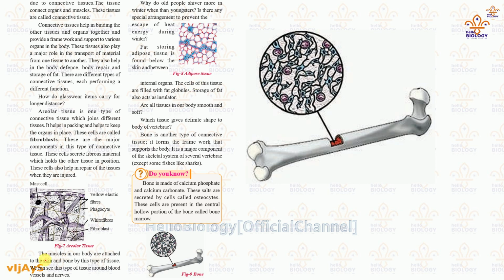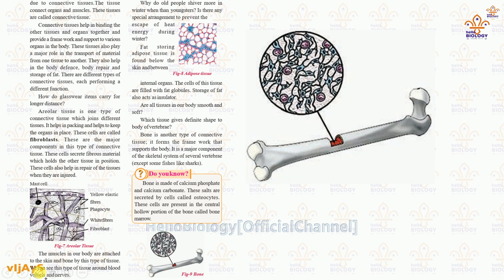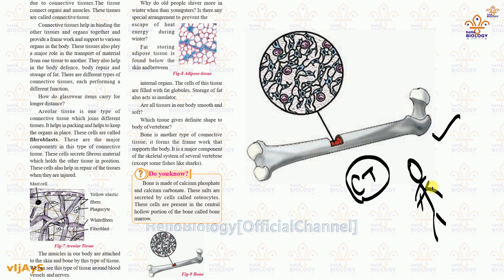And adipose tissue. Today's class, we discuss one more connective tissue. It is called bone. The meaning of connective tissue I explained in the previous class. If you have not listened, go and watch the previous topic. Connective tissue connects each and every part of the body. So bone also connects each and every part of the body.